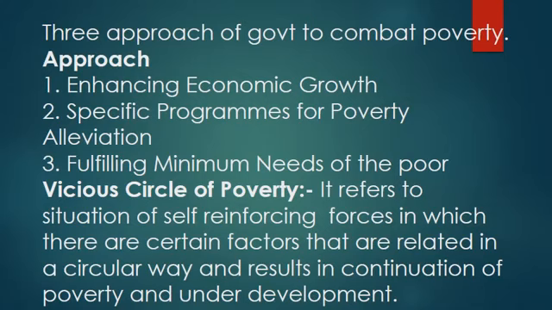There are some forces and factors which keep the people under poverty, due to which the people remain poor throughout their life. So we call it the vicious cycle of poverty.